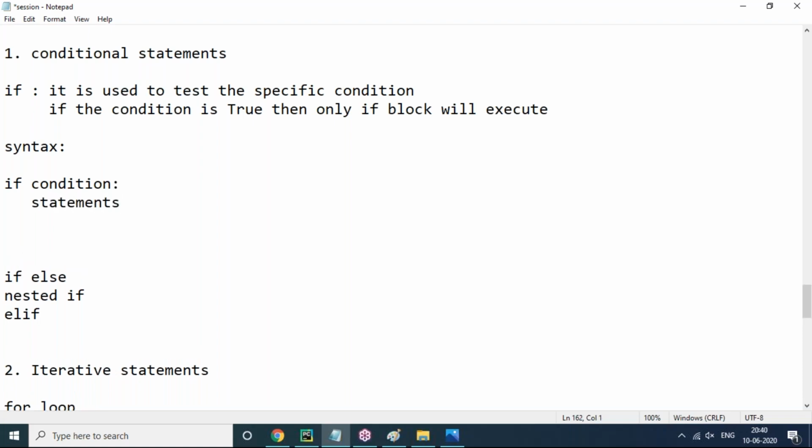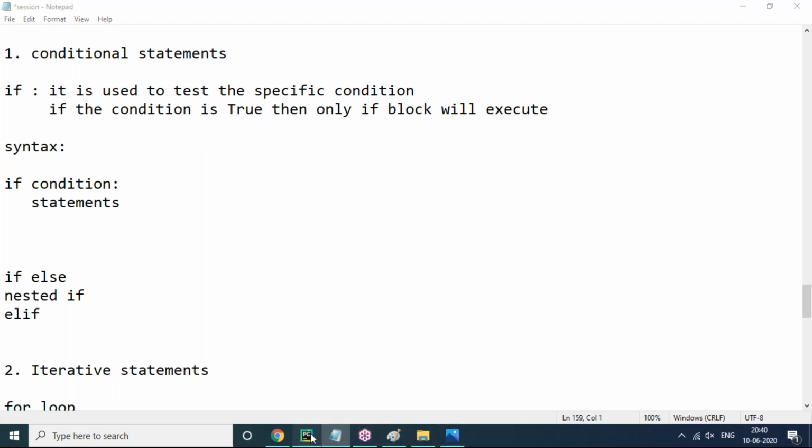Any valid statements, we can make this block of code. So indentation is compulsory, because if we use indentation, these statements belong to, or are related to, this if condition. The if condition is used to test a specific condition. If the condition is true, then only the if block will execute. Otherwise, nothing will execute.